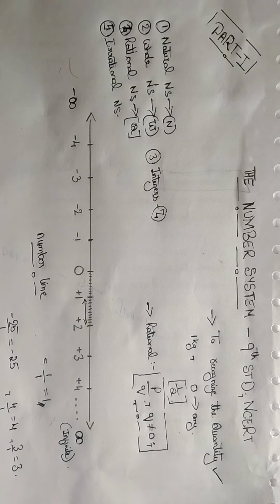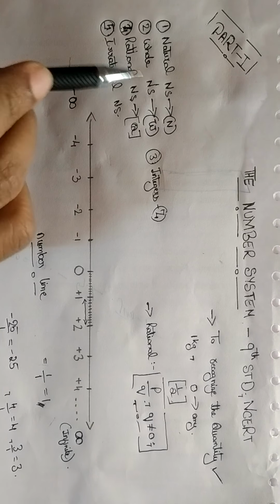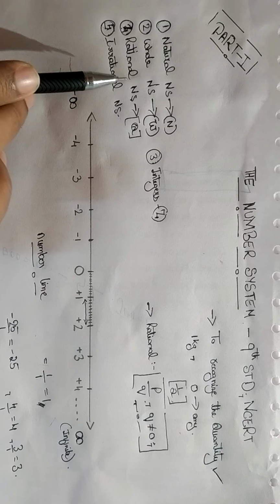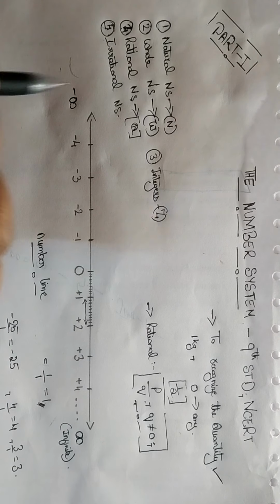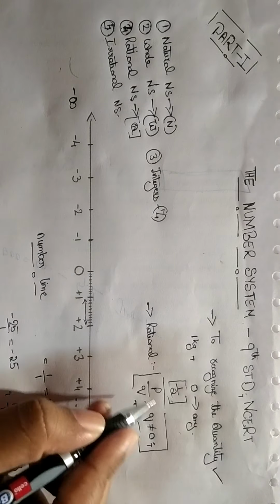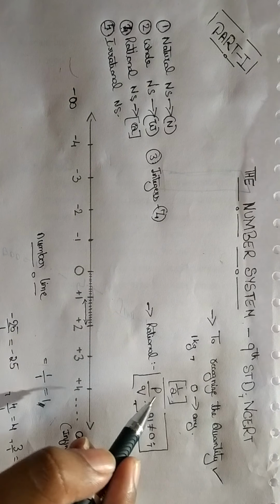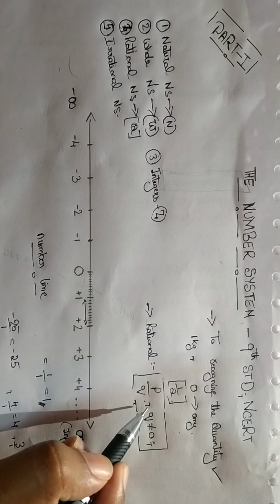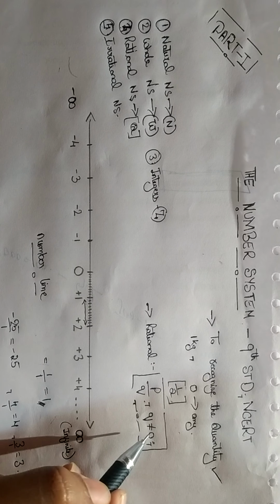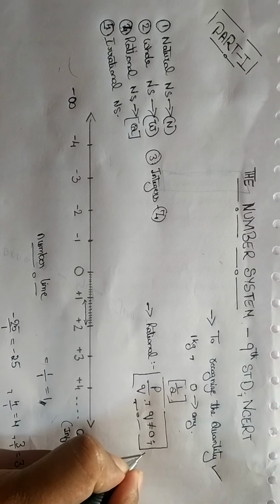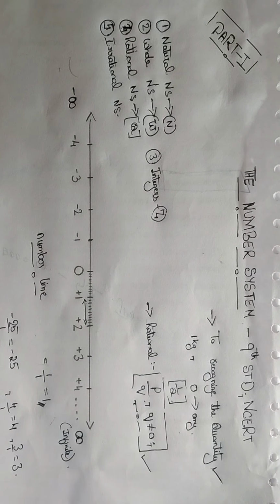See guys, if you want the definition, I can provide it. Please take it down. Rational number system: that's what is given in your textbook. Rational numbers are the numbers which can be written in the form P by Q, where Q is not equal to 0. If you write this whole thing, you will get full marks for your question.